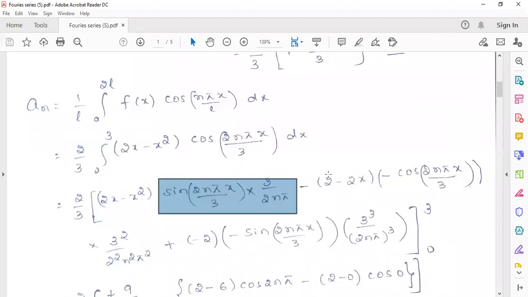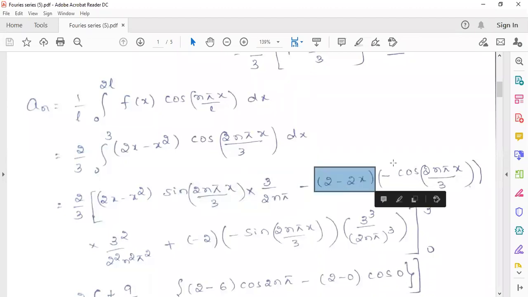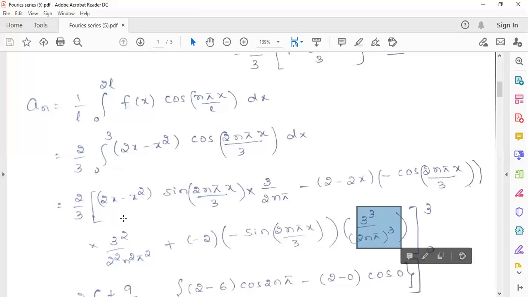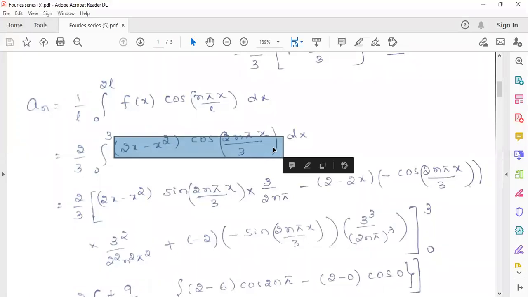Next, plus the derivative of this one, 2 minus 2x, that is minus 2, and the integration of this one once again is minus cos 2n pi x by 3. So it will become minus sin 2n pi x by 3 into 3 cube by 2n pi whole cube. So this is the integration of the function 2x minus x square into cos 2n pi x by 3. Have all of you understood this one?